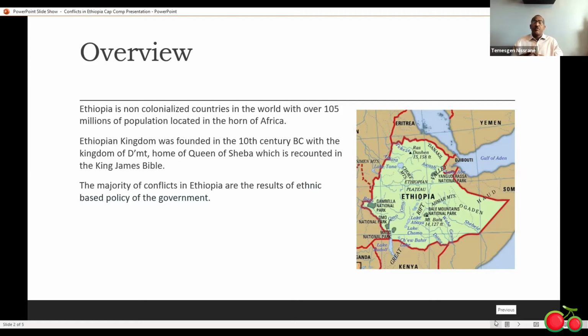The majority of conflicts in Ethiopia are about land and the geographical boundaries between territories of different ethnic groups. This is because the federal government's politics is based on ethnicity, and this contributes to ethnic tension and conflict, widening the gap among the ethnic groups. These ethnic conflicts then lead to injury, deaths, and displacement of millions of people.